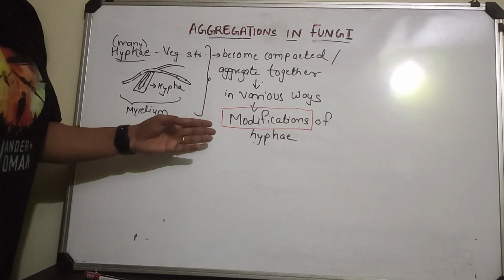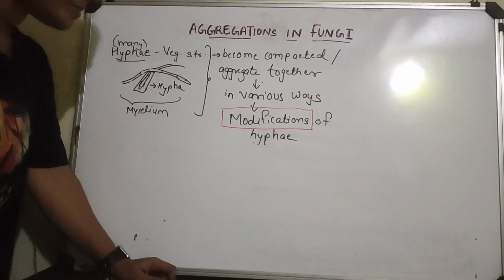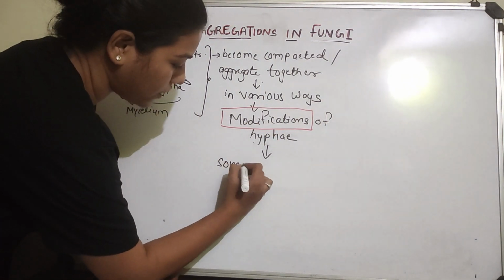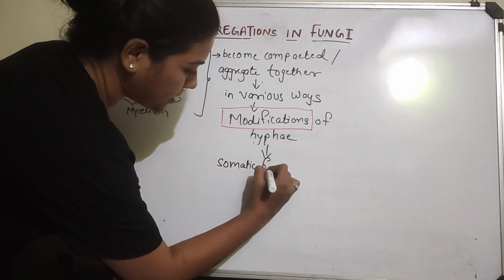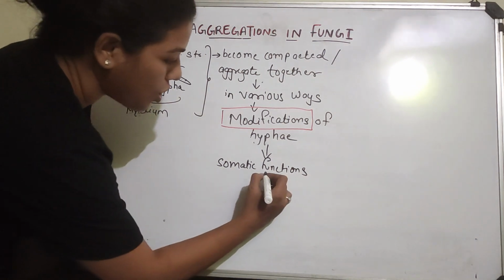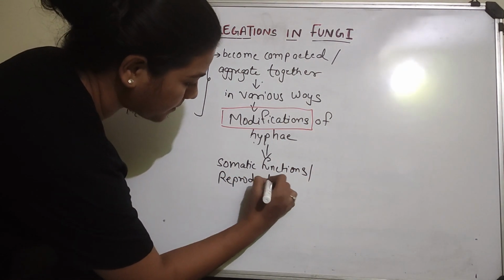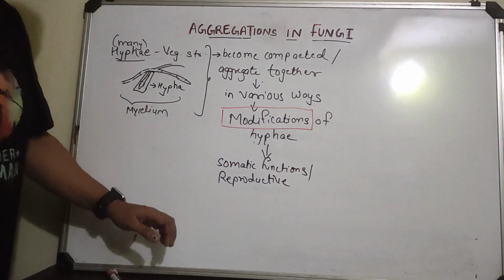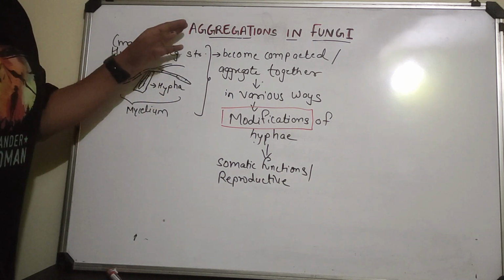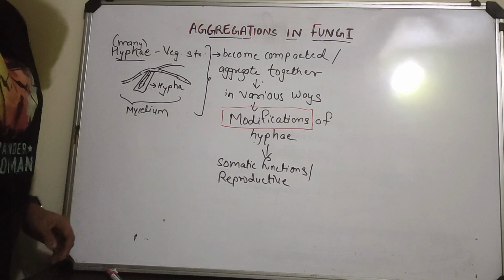So why do you think that fungi will make modifications? This is mainly for certain functions, maybe somatic functions, that is vegetative functions, for some special purposes, or it could be for reproductive purpose. So these are the two reasons why in some fungi you can see aggregations. Aggregations are not something that you can see in all fungi.